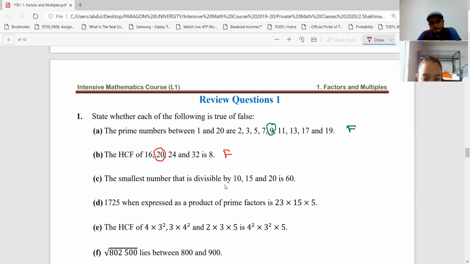C. The smallest number that is divisible by 10, 15, and 20 is 60. True or false? True? Are you sure? No, hold on, let me check. 15.